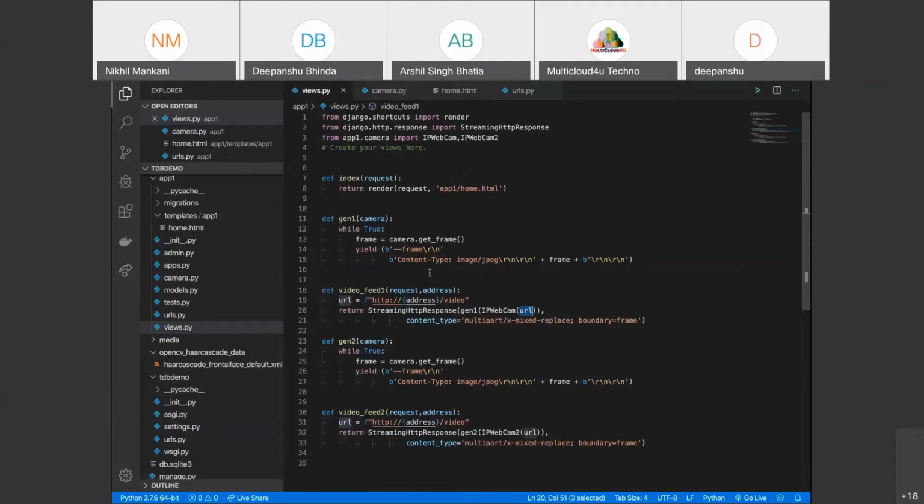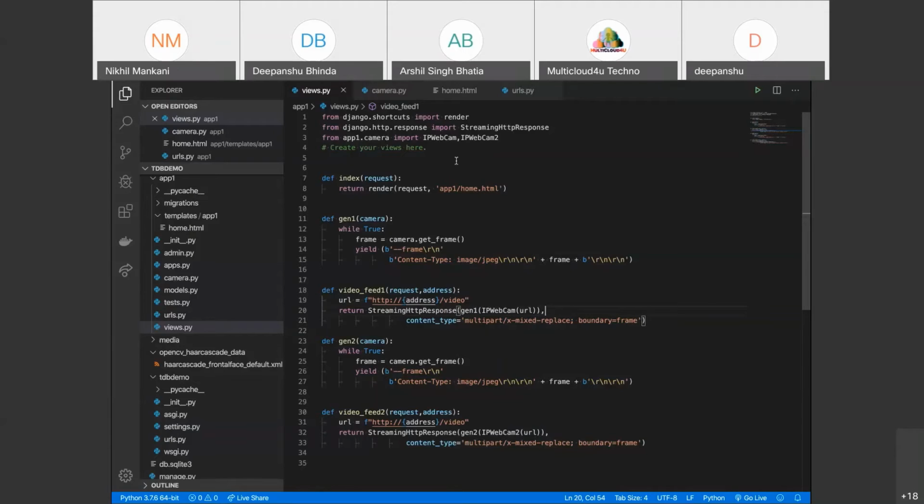When you go to the real-time scenario, when you have to deploy this deep learning model to a larger area, there you will go through RTSP links. So once that RTSP URL has been passed through views.py in line number 20, it will go to camera.py.